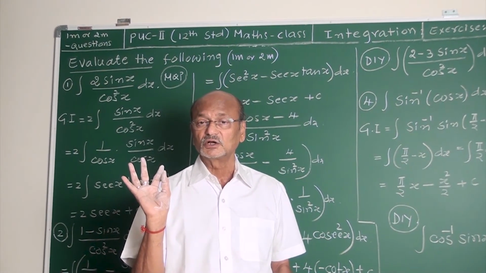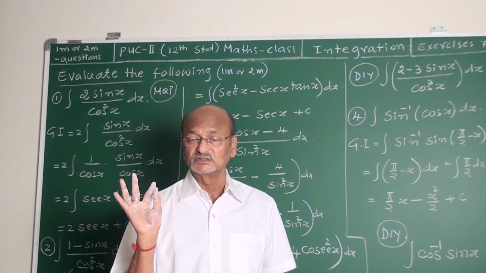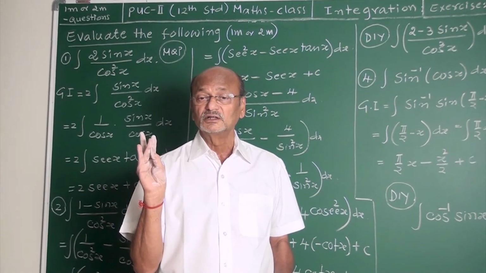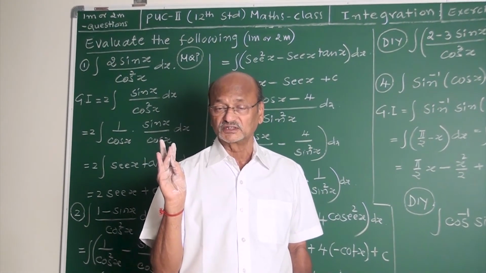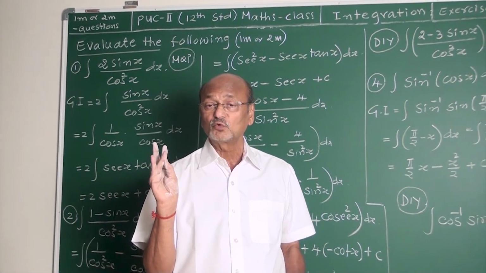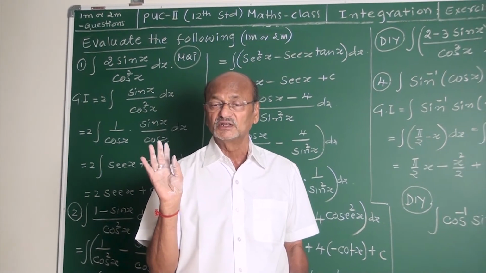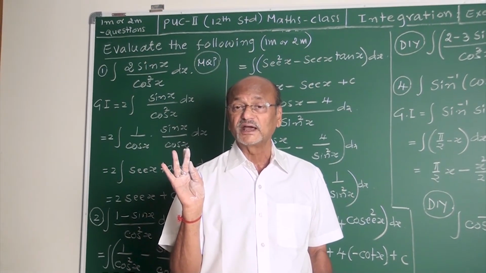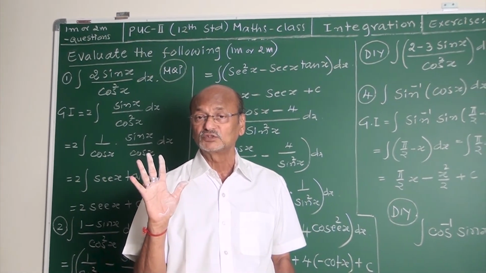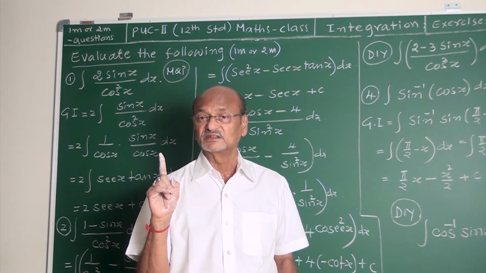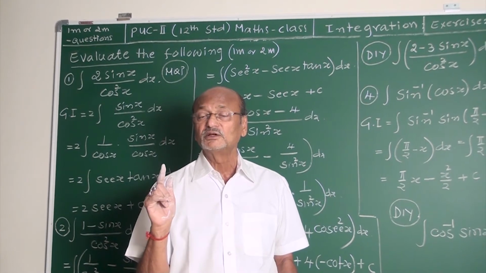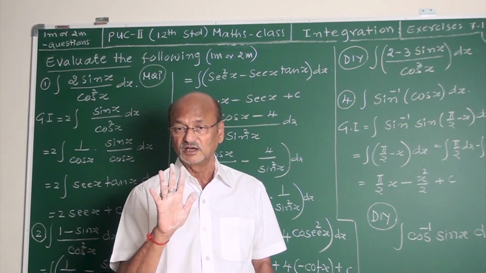Integral of cot is log sin x. Integral of sec is log sec x plus tan x. Integral of cosec is log cosec x minus cot x. Integral of sec square x is tan x. Integral of cosec square x is minus cot x. Integral of sec into tan is sec x. Integral of cosec into cot is minus cosec x. If the angle is other than x, like ax or ax plus b, divide by the coefficient of x, which is a. Remember, my friends.